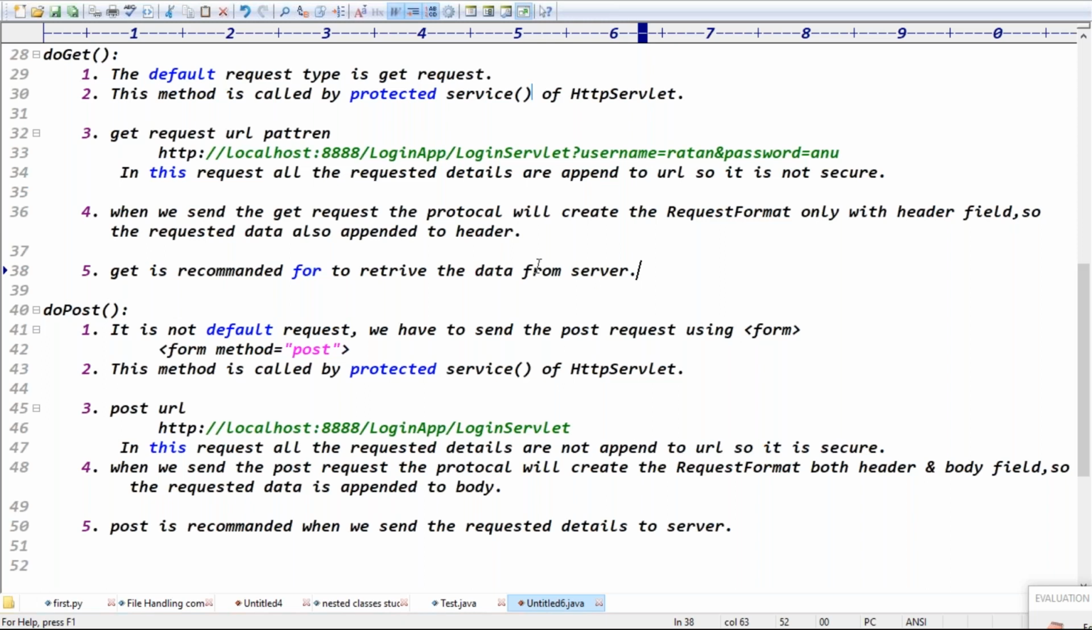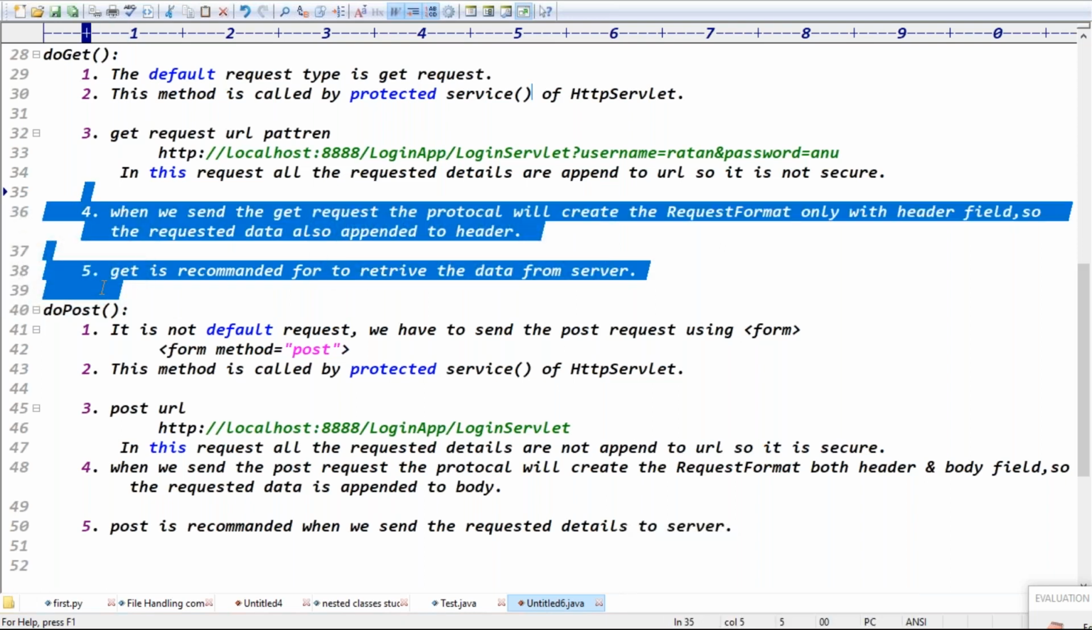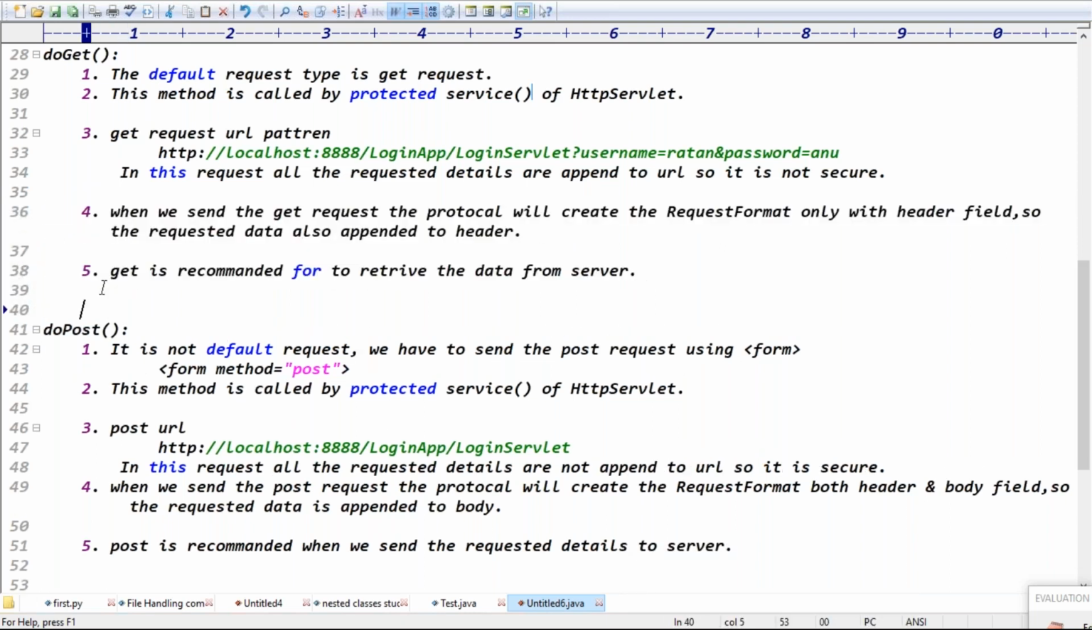Because get is recommended to retrieve the data from the server, guys. We clearly covered those points. Post is recommended to send the request to the server, right? These are the main important points, guys. And last point, I'll tell you one.